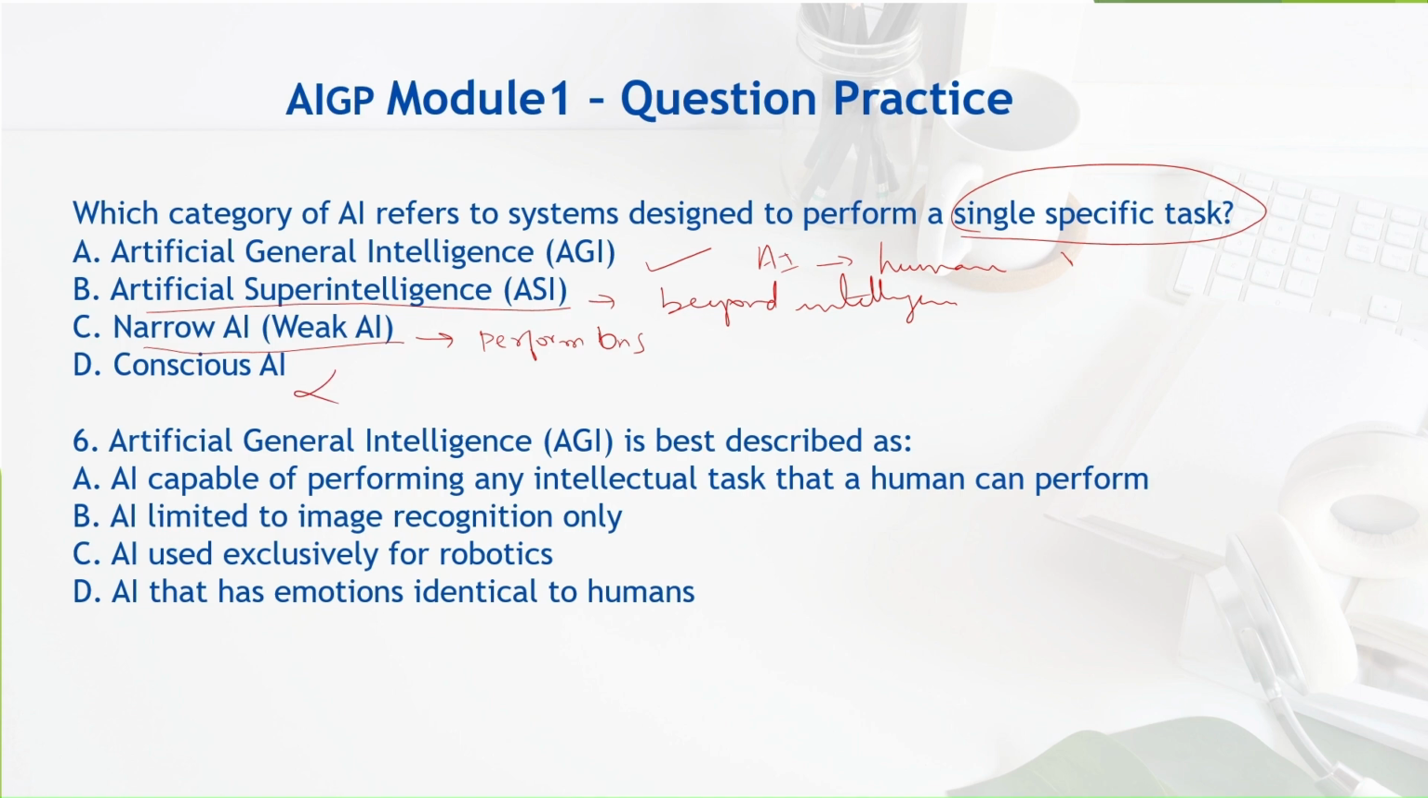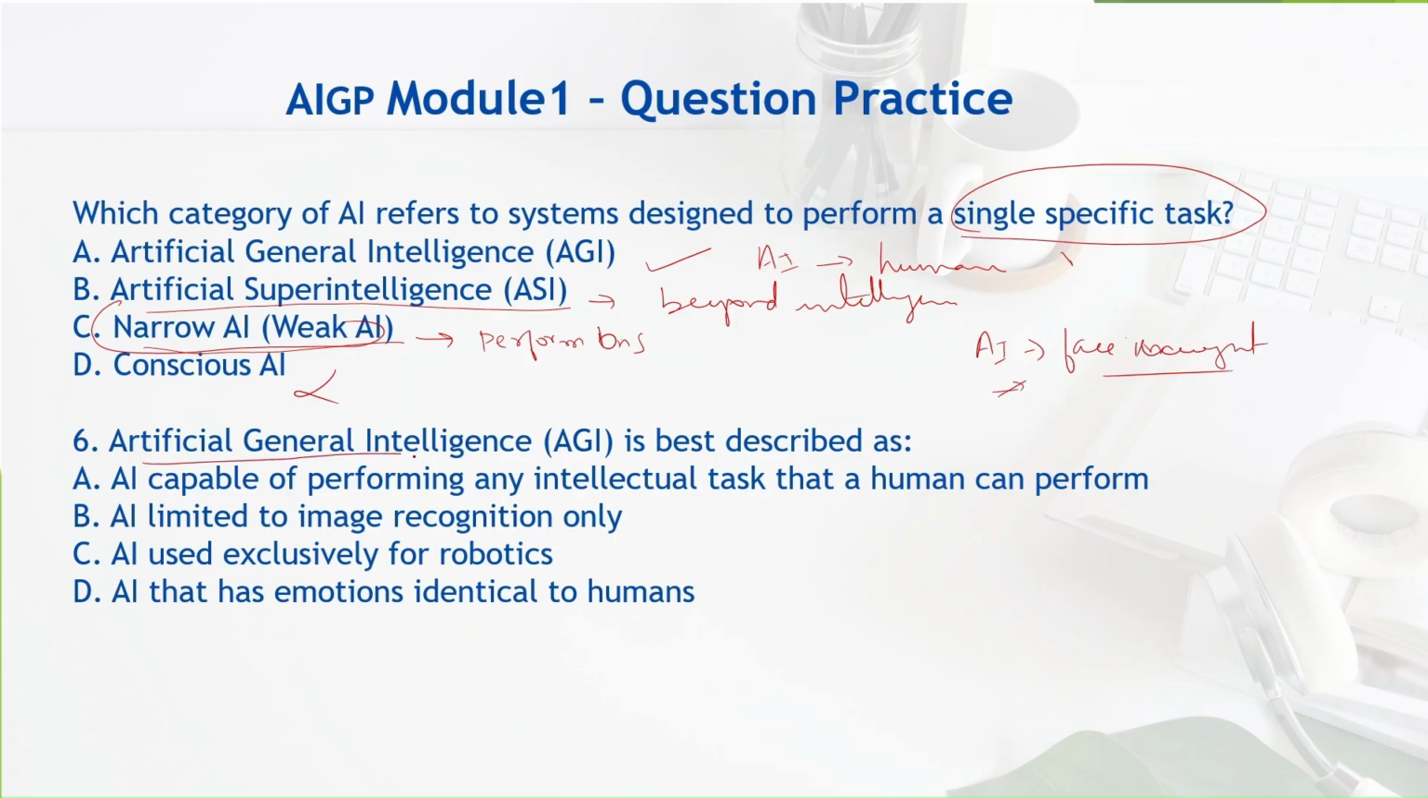Conscious AI, there's nothing called conscious AI. So clearly the answer is narrow AI. Narrow AI refers to a system which is designed to perform a single specific task, like an AI which can only detect images using face recognition system.